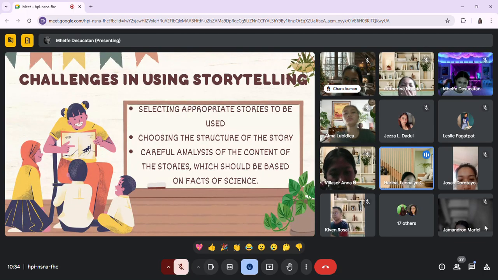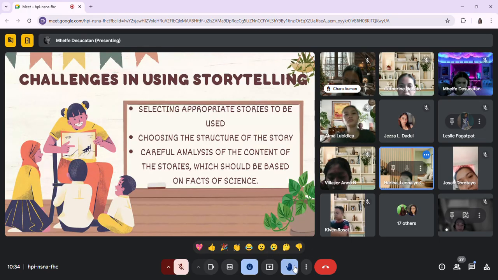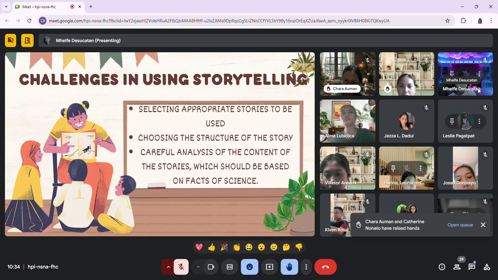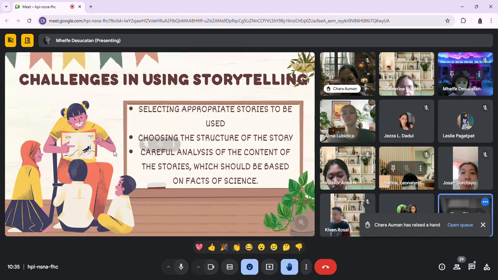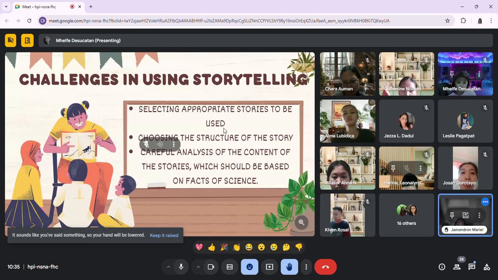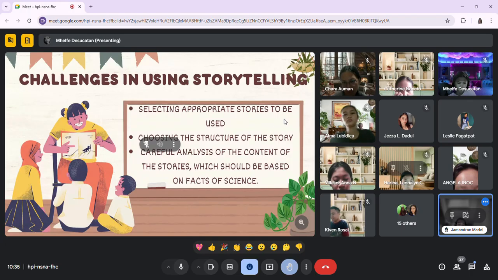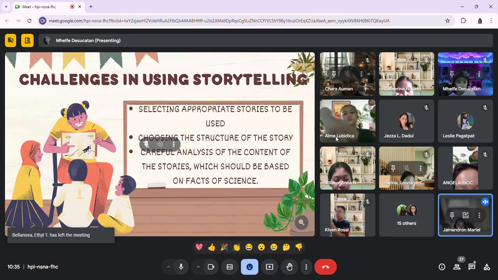So here are the challenges in using storytelling. The first one is selecting appropriate stories to be used. Why do you think it is needed to select appropriate stories to be used in children? In storytelling, I think it is important to select appropriate stories, especially knowing your listener. I think it should align to their interests and they can relate.